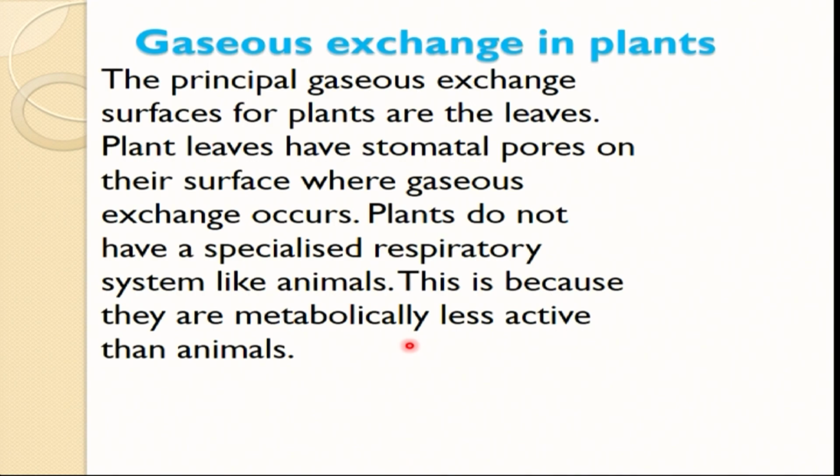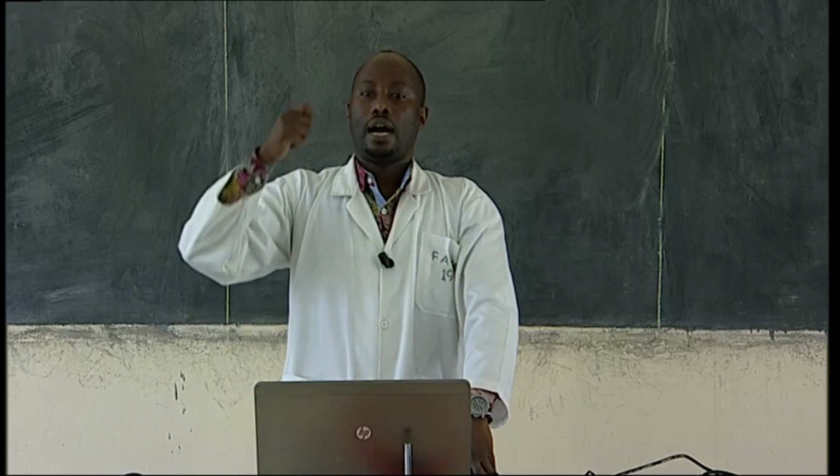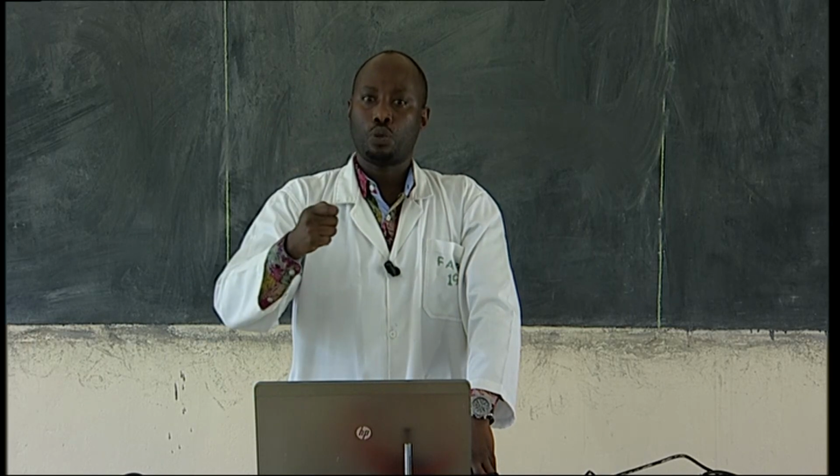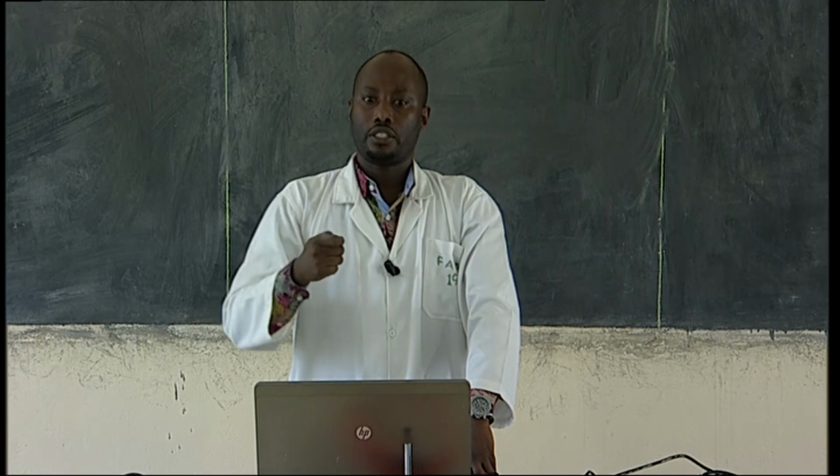The principal gaseous exchange surface for plants is the leaves. Most plants carry out gaseous exchange using an organ, which is the leaves. Plant leaves are the site for gaseous exchange. What makes the leaves the site for gaseous exchange?